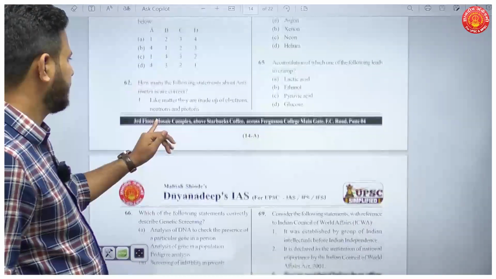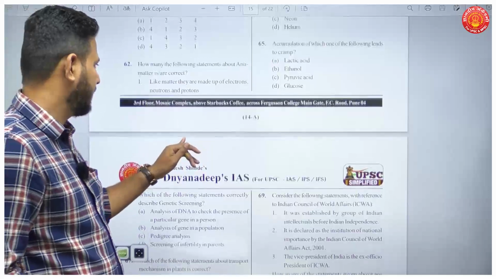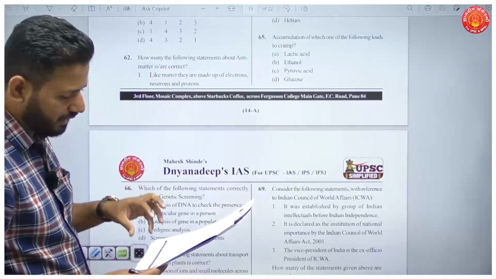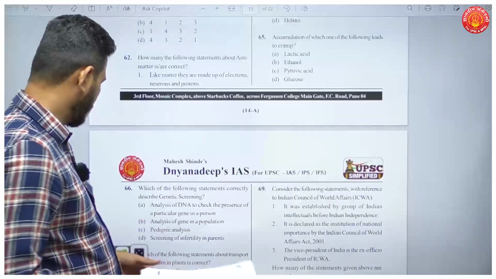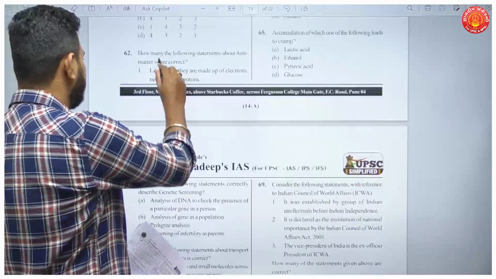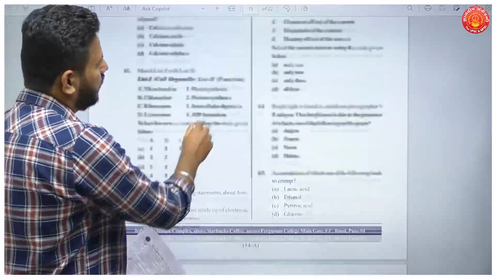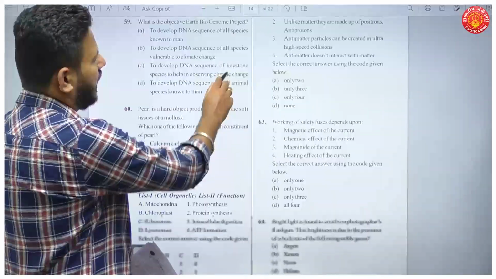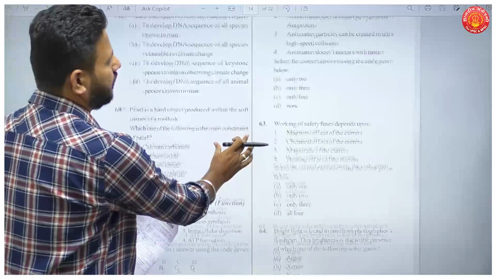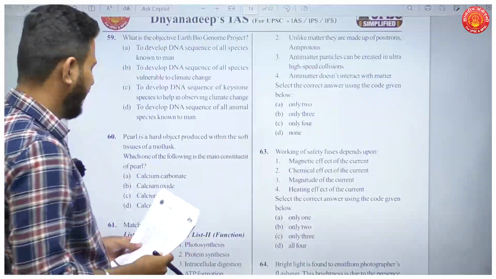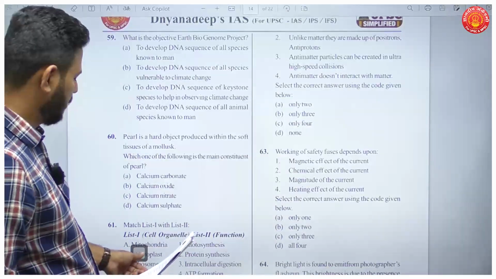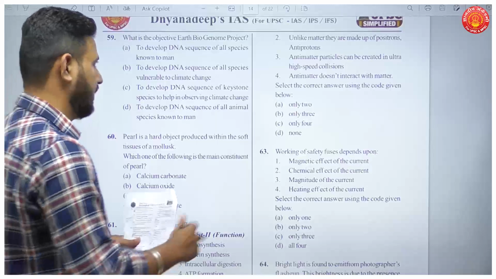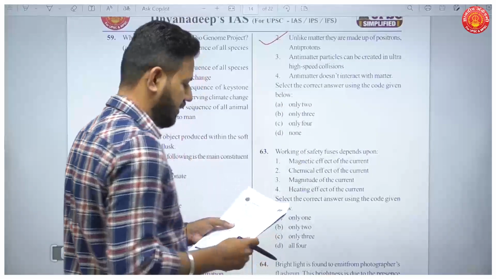How many of the following statements about antimatter are correct here? Now the first statement is, like matter, they are made up of electrons, neutrons and protons. This statement is correct. Okay, now statement 2. Unlike matter, they are made of positrons and antiprotons. This statement also is correct. So the first and the second statements here are correct.